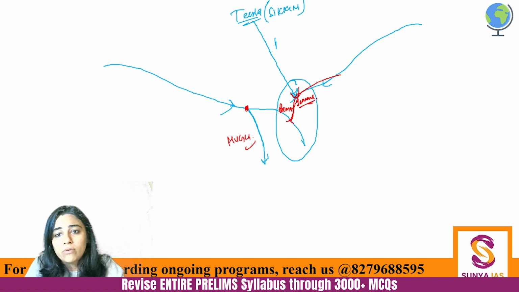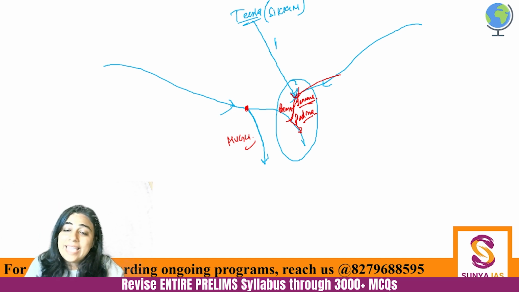Then they go forward downwards again as Padma. Look at this very carefully. They go downwards towards the Bay of Bengal. Again they go as Padma. Then another distributary of Brahmaputra is there, which is called Meghna.